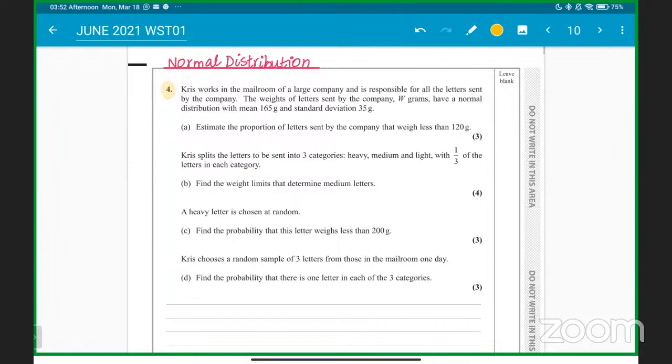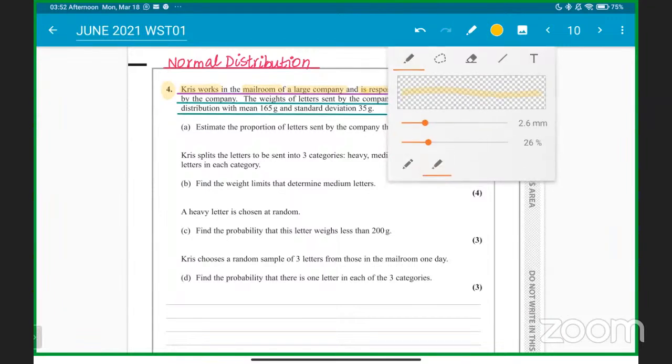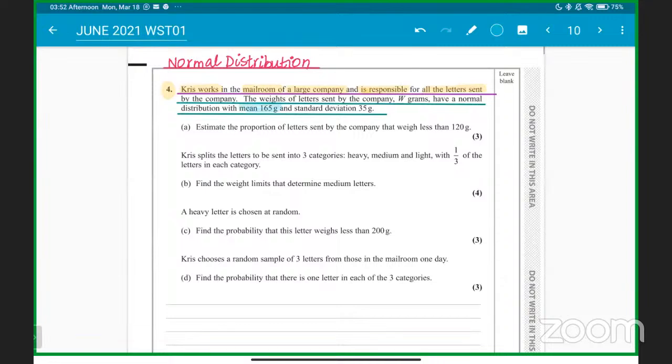If you talk about question number 4, part A, Chris is working in the mail room of a large company and is responsible for all the letters sent by the company. The weights of the letters have a normal distribution, with mean and standard deviation given.